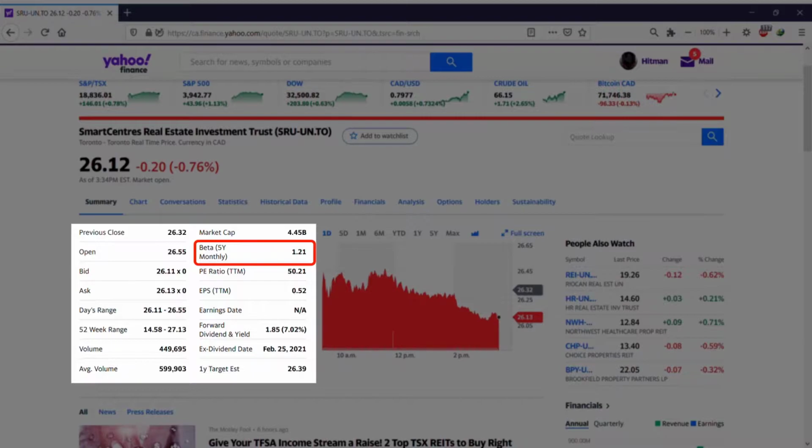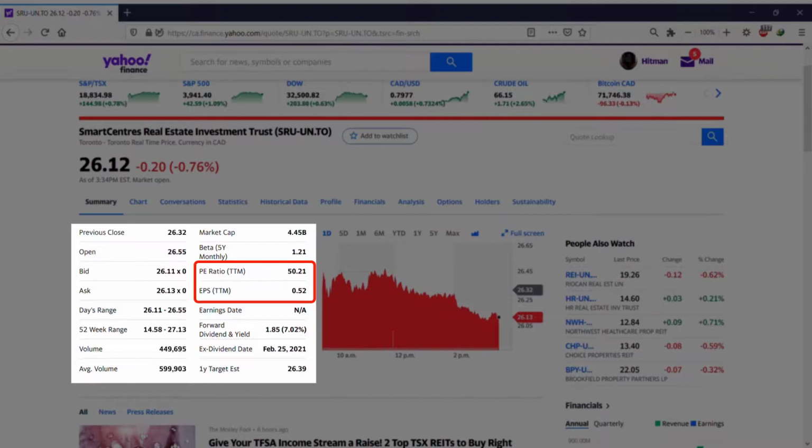That's what beta is. But again, just because I'm not a technical analyst and I don't really care about these numbers, which I'm going to explain in my future videos, I know what they are, but I don't really care about them. Okay. PE ratio.